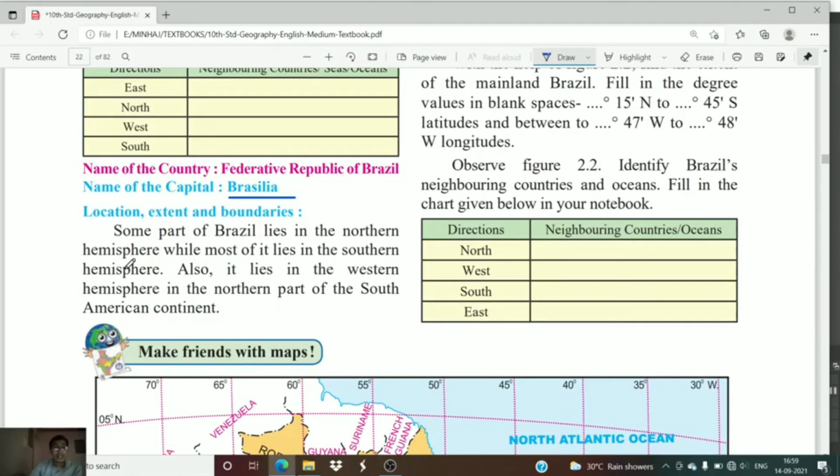Some part of Brazil is in the northern hemisphere and some part is in the southern hemisphere. Whereas in India, what we have seen, some part is in the northern hemisphere and some part is in the eastern. India lies in the northern and eastern hemispheres, but Brazil lies in the northern and southern hemispheres. Also it lies in the western hemisphere, in the northern part of the South American continent.